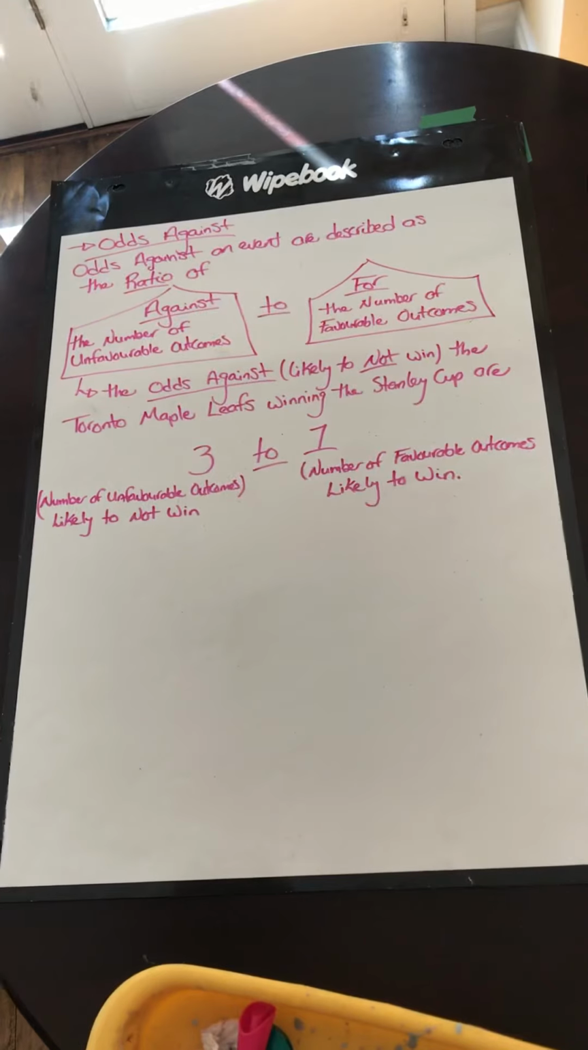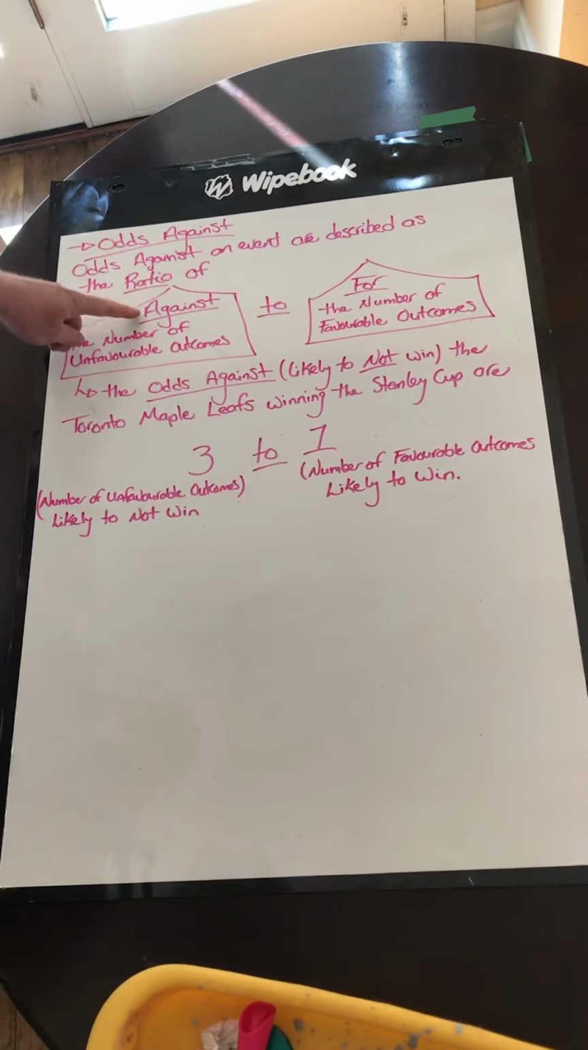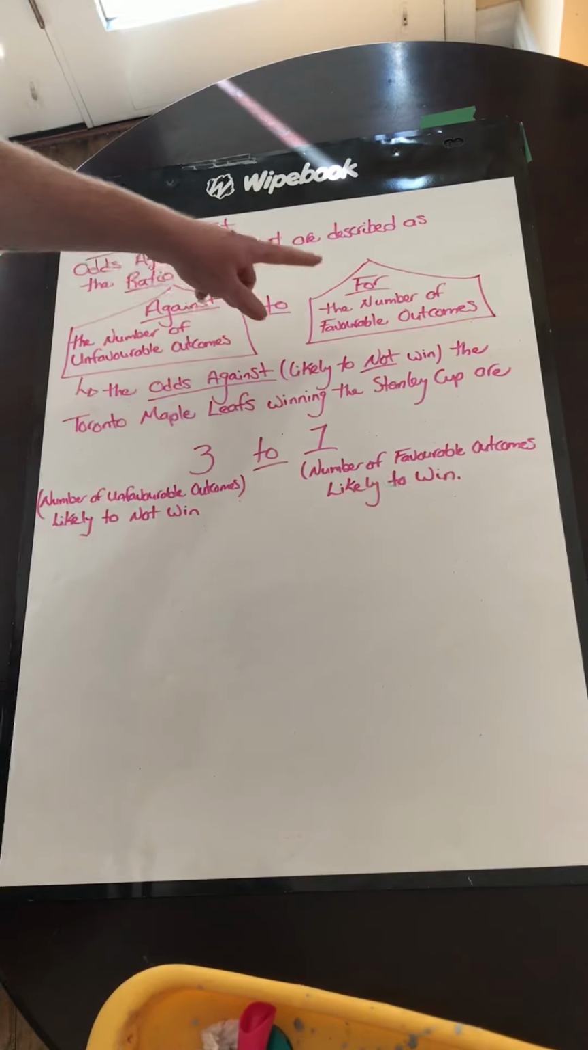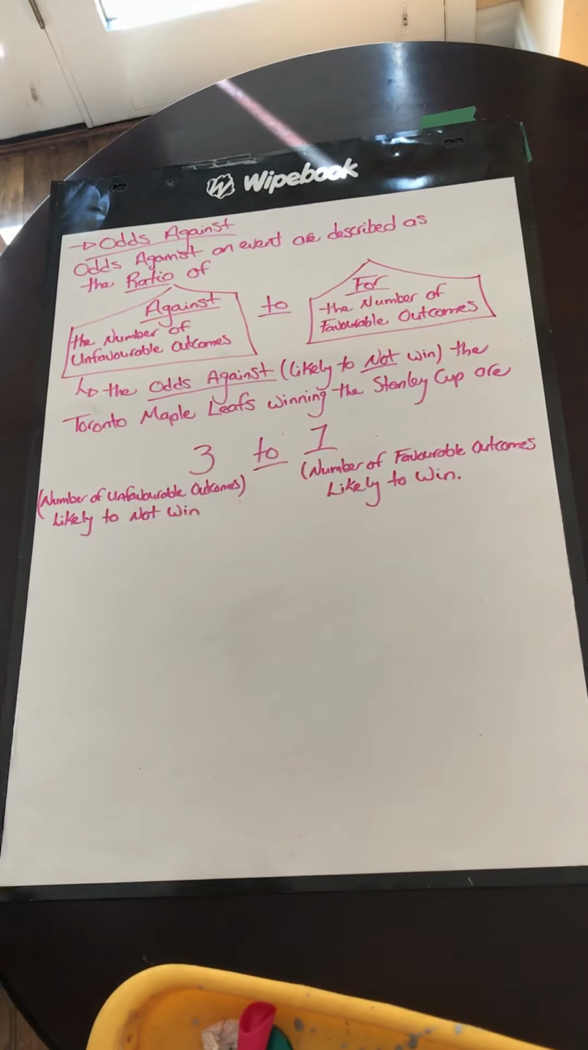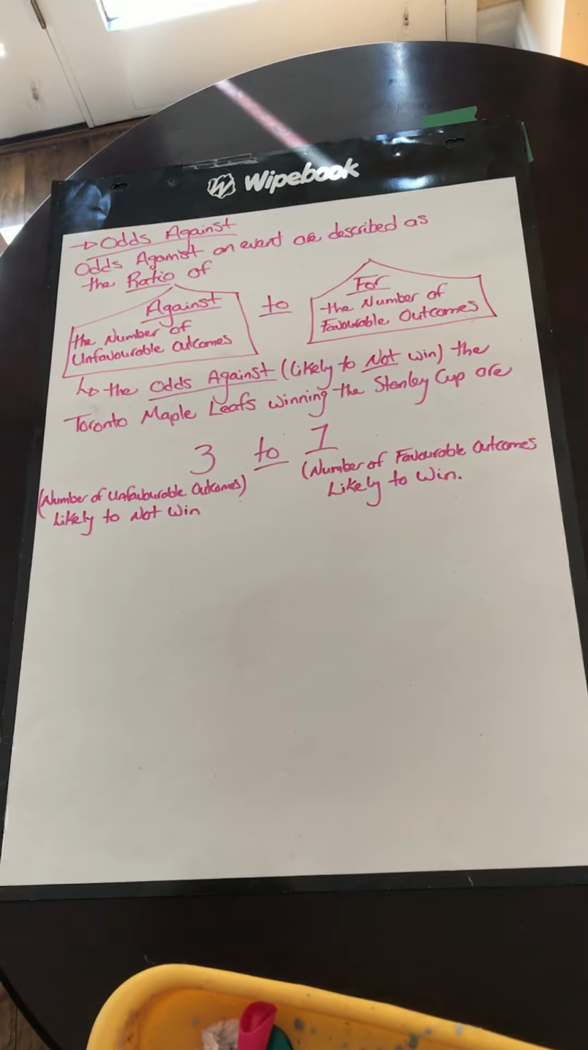And on the other side, we have odds against. The odds against an event are described as the ratio of against to for, so we put against first. Against is the number of unfavorable outcomes to for, the number of favorable outcomes. So the odds against the Toronto Maple Leafs winning the Stanley Cup are 3 to 1. 3 is the number of unfavorable outcomes, likely to not win, versus 1, the number of favorable outcomes, likely to win.